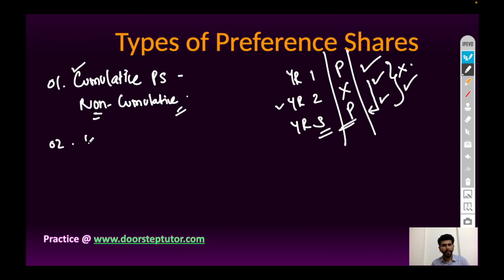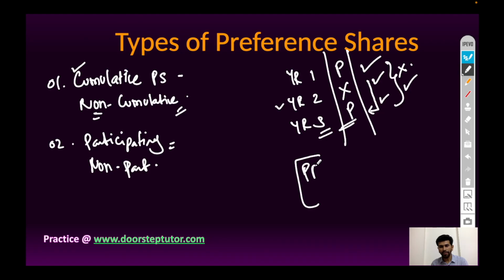Next, participating and non-participating preference shares. Participating means participation in excessive profit. It means if company earns profit, first it will be distributed among preference shareholders, then the remaining amount will be distributed among equity shareholders.